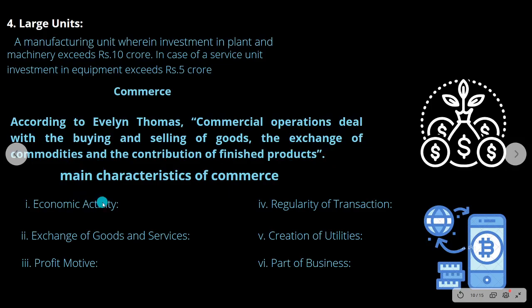Let us see what are the main activities. Economic activity should be there. Goods must be exchanged, the motive must be profit, transactions must be regular, and some utility must be created, and all this will be a part of business. Commerce is a part of business. Okay, so this is what you call commerce. Now let us see under different headings what you mean by it.